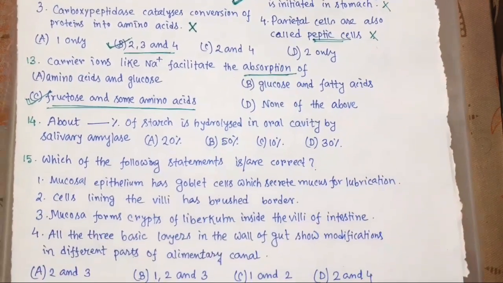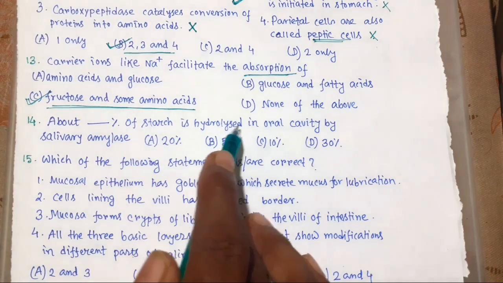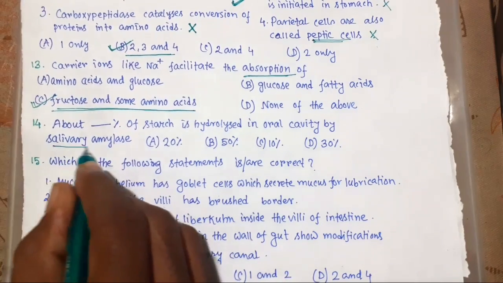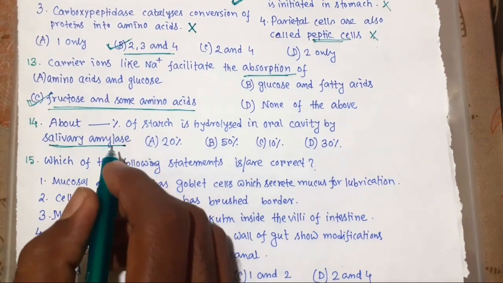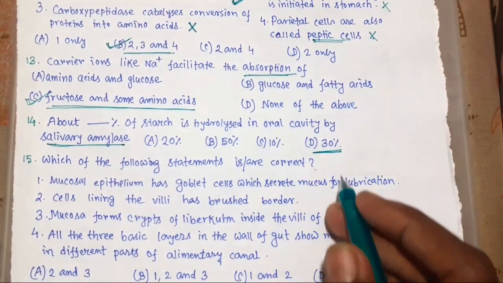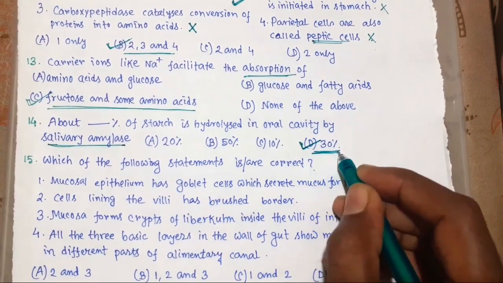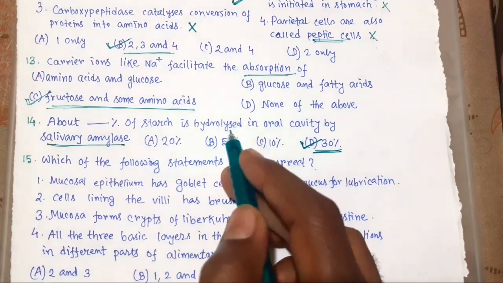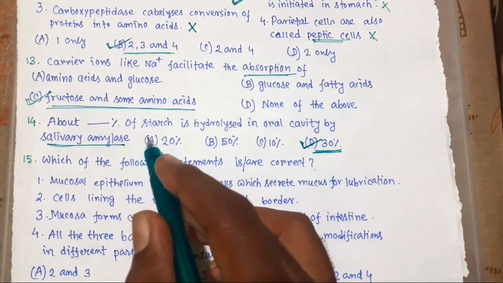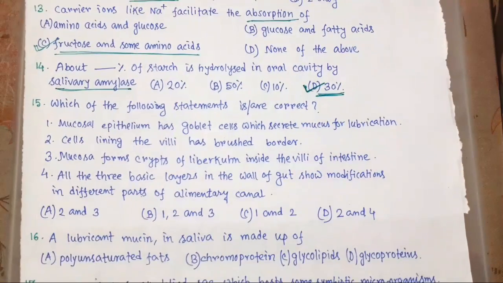Now 14. About what percentage of starch is hydrolyzed in the oral cavity by salivary amylase? Salivary amylase is also called ptyalin. Okay, the answer is 30%. It is clearly mentioned in NCERT. 30% of starch is hydrolyzed in the oral cavity by salivary amylase at pH 6.8. Okay. Now 15.